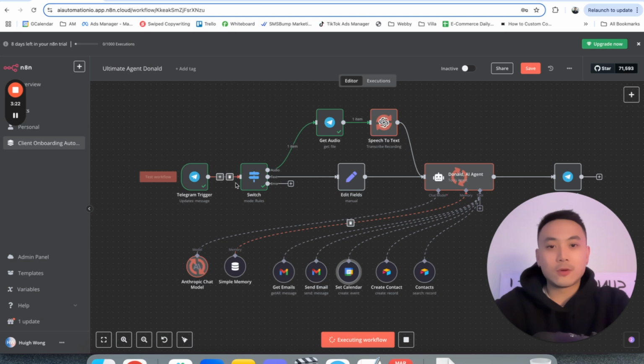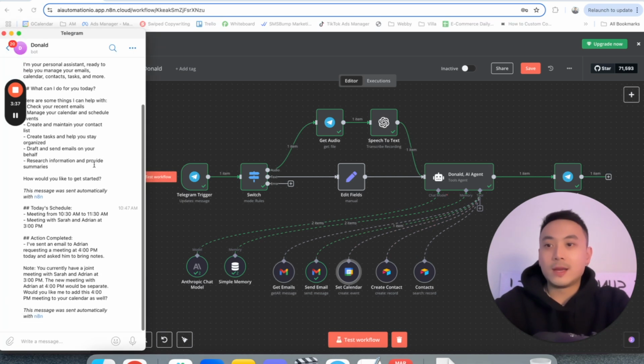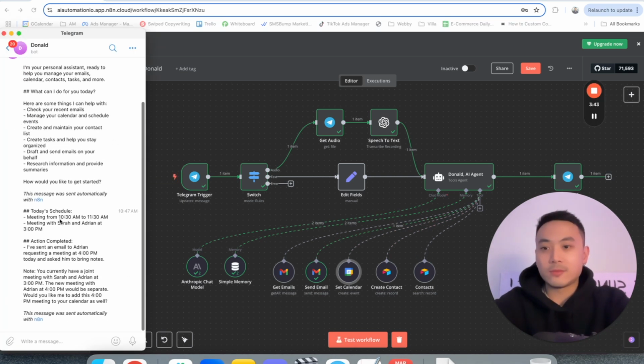So it's going to pull in data, and it's going to first transcribe that audio file into text with OpenAI. It's going to feed that information into the AI agent, which we call Donald. Donald is then going to pull the tools and execute a chat here. So let's see what he says. All right, so today's scheduled meeting from 10:30 to 11:30, meeting with Sarah and Adrian at 3. I've sent an email to Adrian requesting the meeting at 4 p.m. and asked him to bring notes.